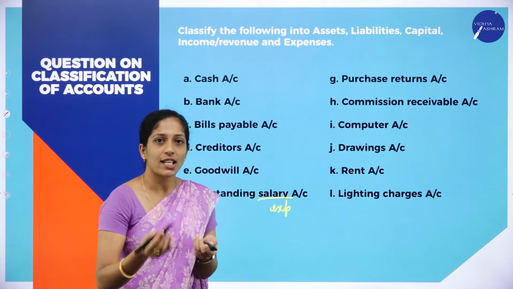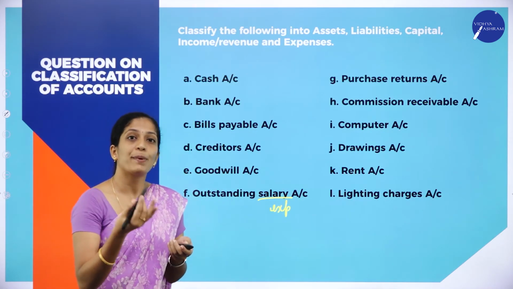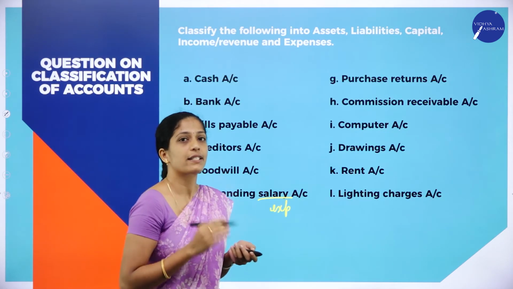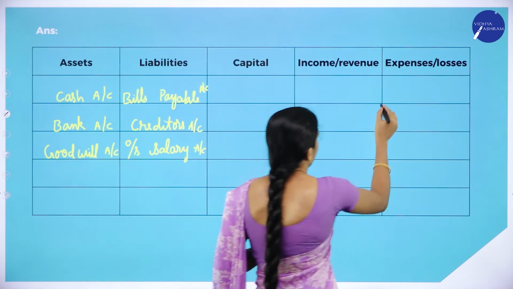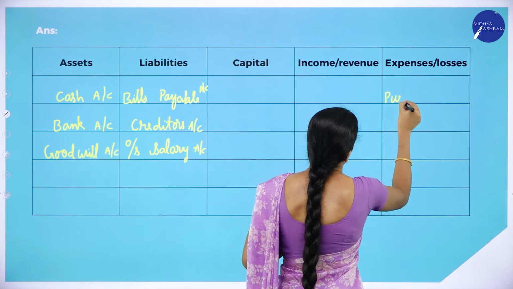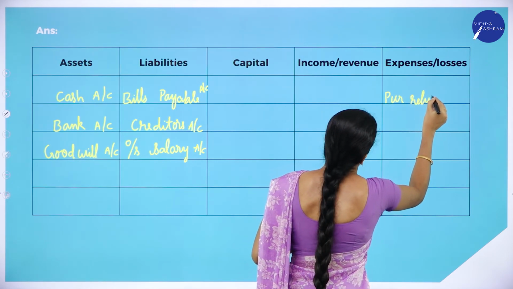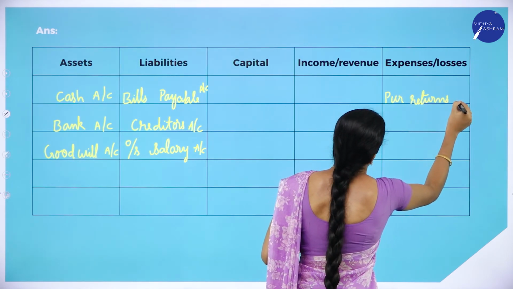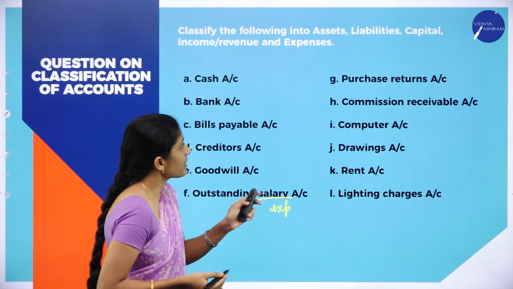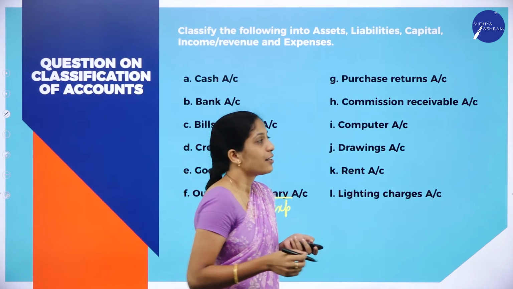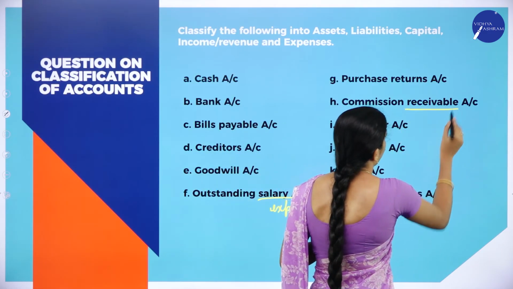Next, purchase returns. So purchase is an expense and even purchase return is also what? It's an expense. So purchase returns account. So it is expenses or losses. Next, commission receivable. So receivable in the sense what?